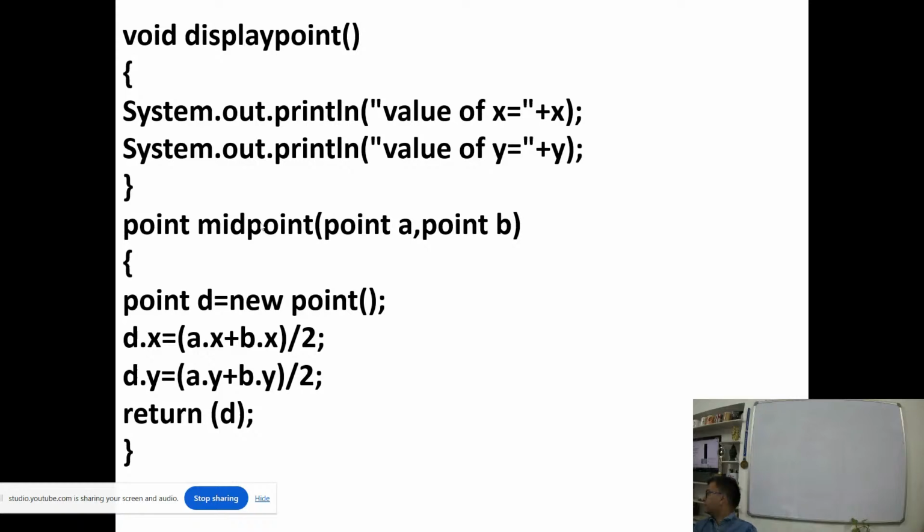Now D dot x, right? D dot x is equal to A dot x plus B dot x divided by 2. Then D dot y equal to A dot y plus B dot y divided by 2. So for this object D, I created x and y, and then I returned the value. Okay.